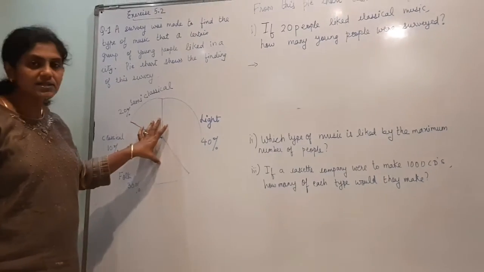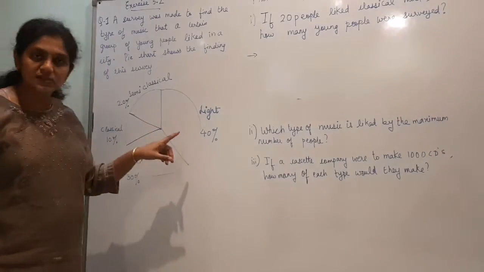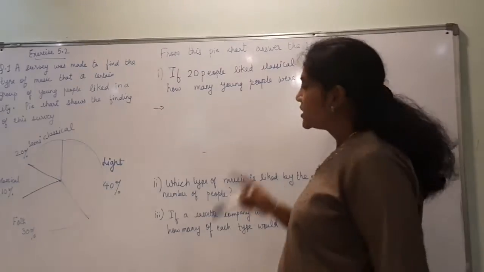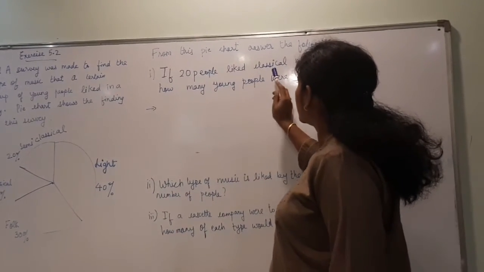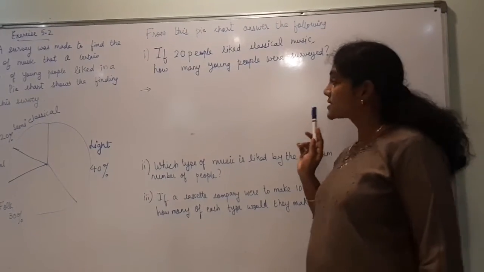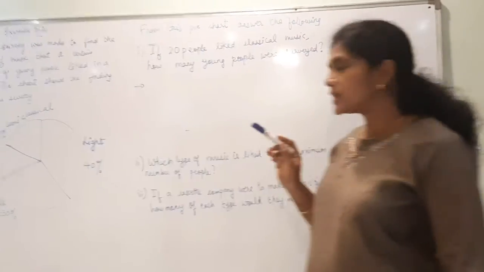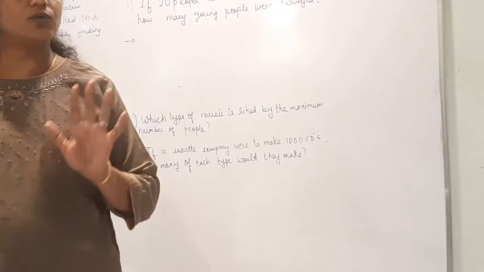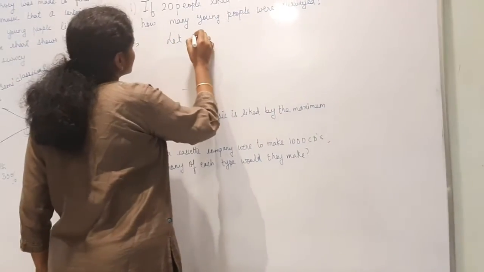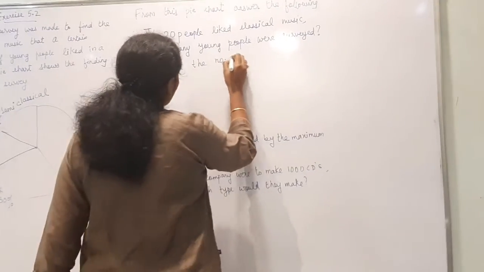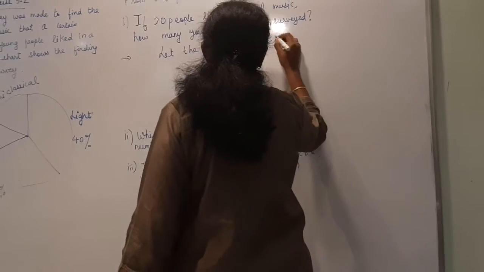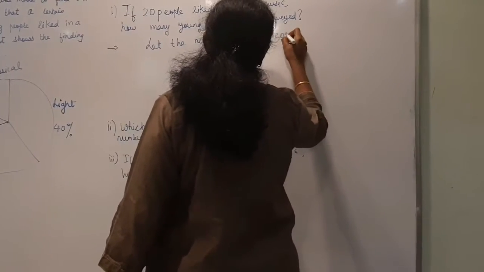Now we have to answer the questions based on this pie chart. First is, if 20 people liked classical music, how many young people were surveyed? Now how many were the total young people, that you don't know, right? So we will take it as X. So let the number of young people be X.